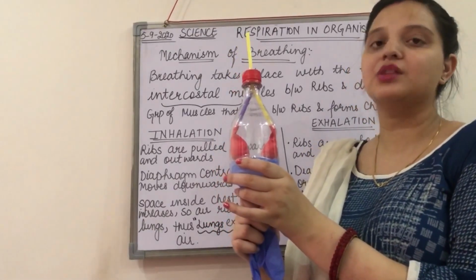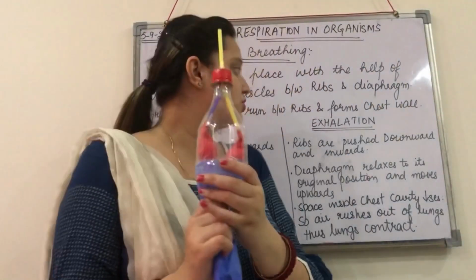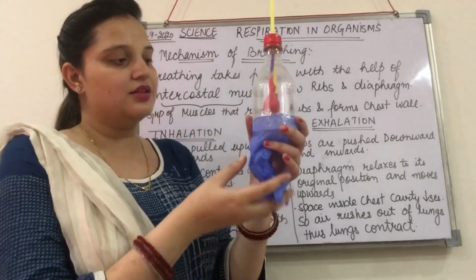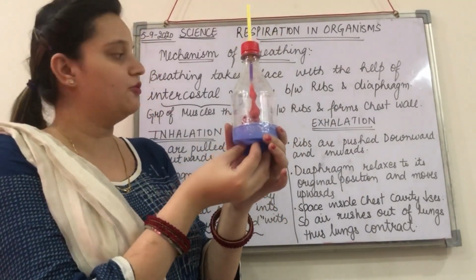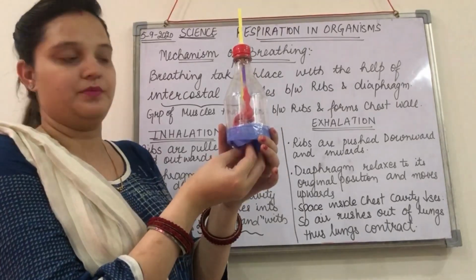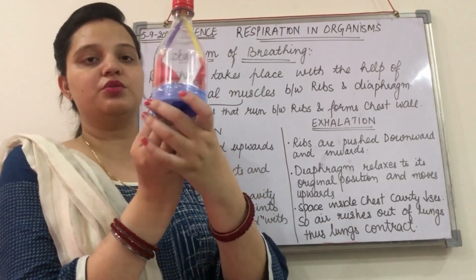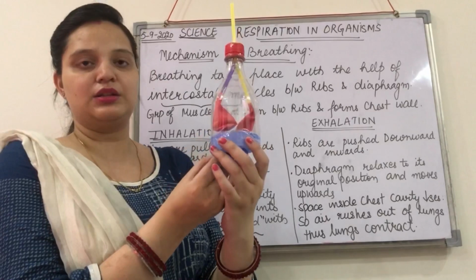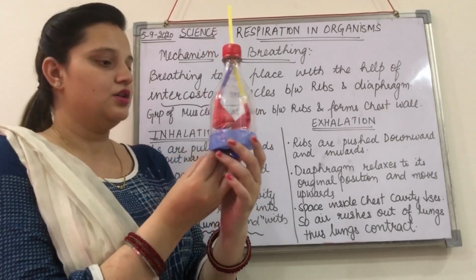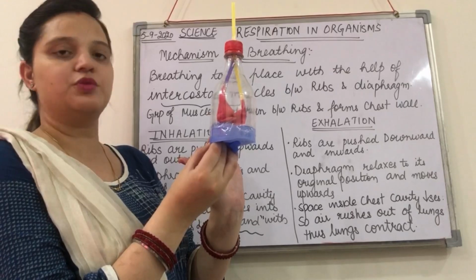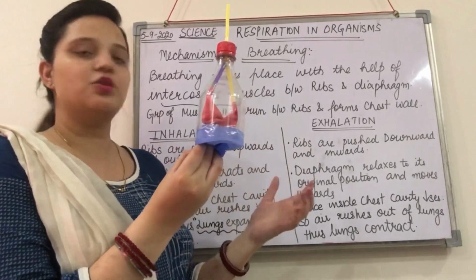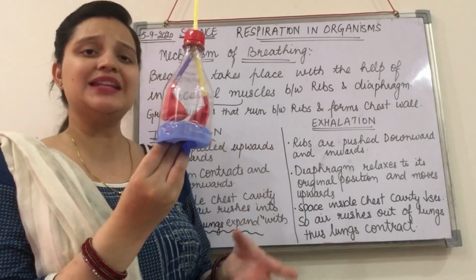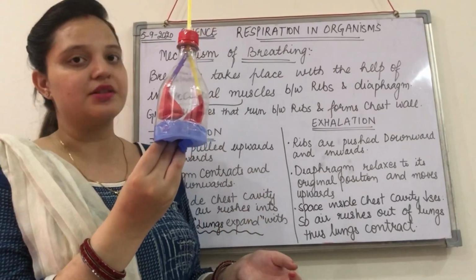Now what happens in the exhalation process? For exhalation, the diaphragm relaxes to its original position, which is when it moves upward. This is the normal position. Here you can see the lungs contract. There is no air present in the lungs. When the diaphragm is moved to its original position, the ribs are pushed downwards and inwards. And what happens to the space? The space inside the chest cavity decreases.